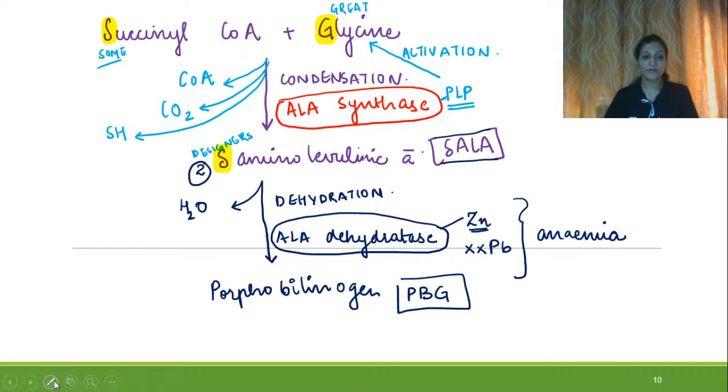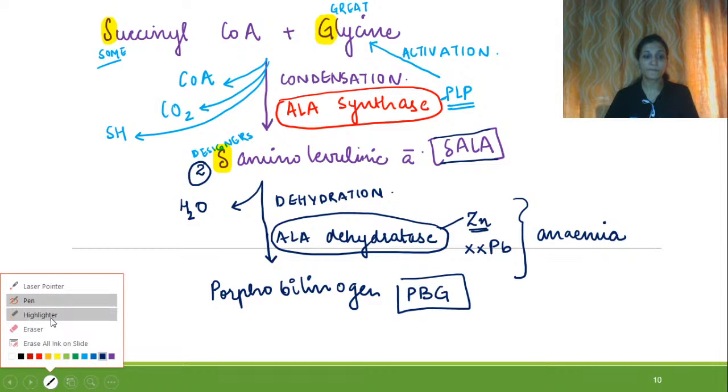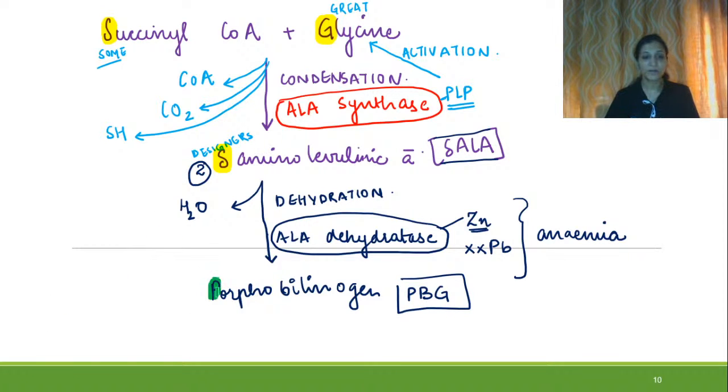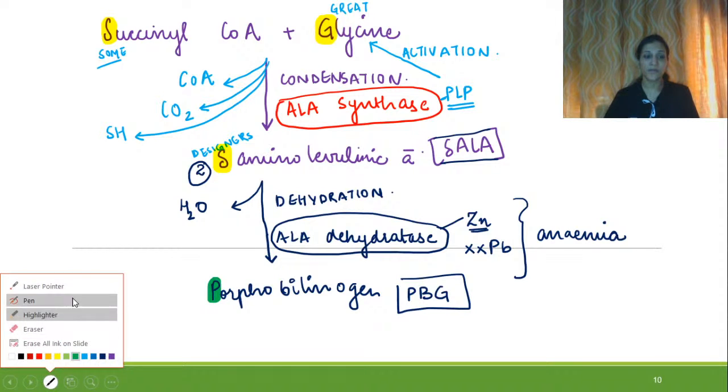Now this P here for our mnemonic is for Participate.